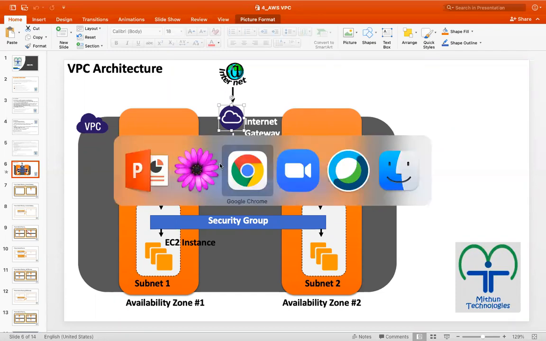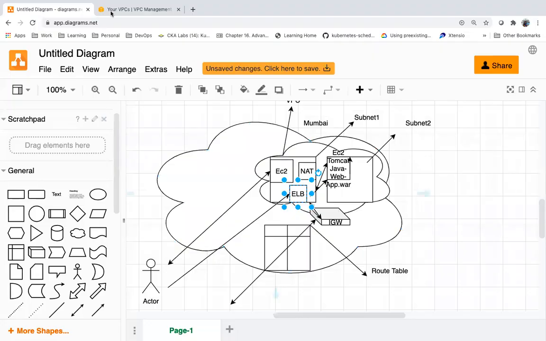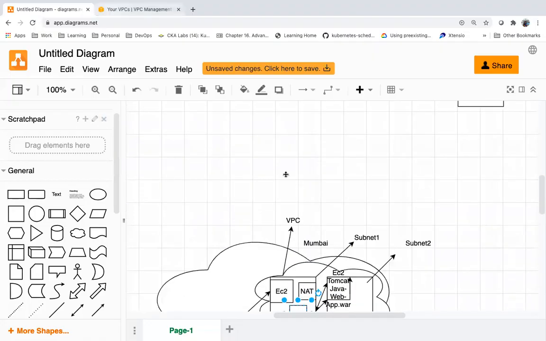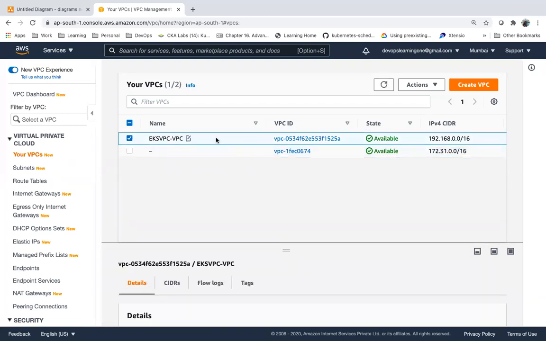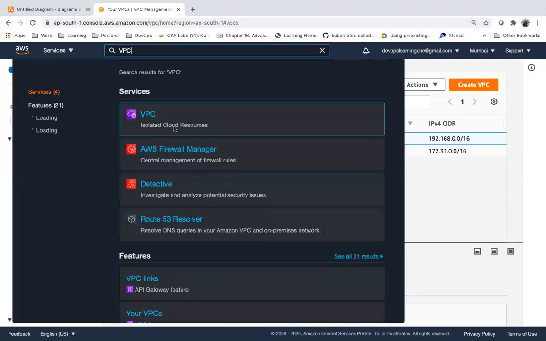So now let me create a VPC. I already have one more VPC. This was created for a different requirement. Now let me create our own VPC, a custom VPC. In VPC, there is a service for isolated cloud resources and networks.